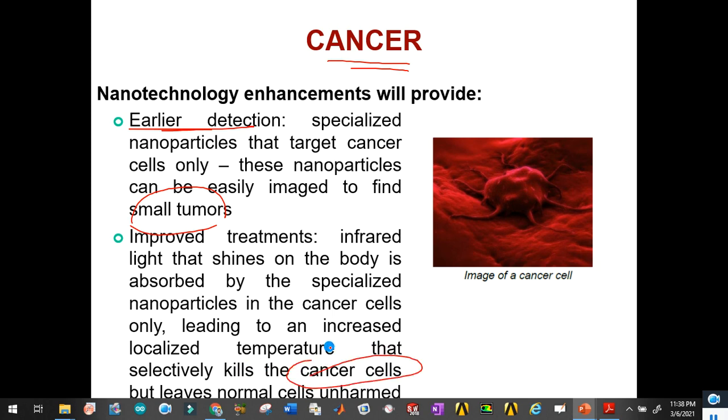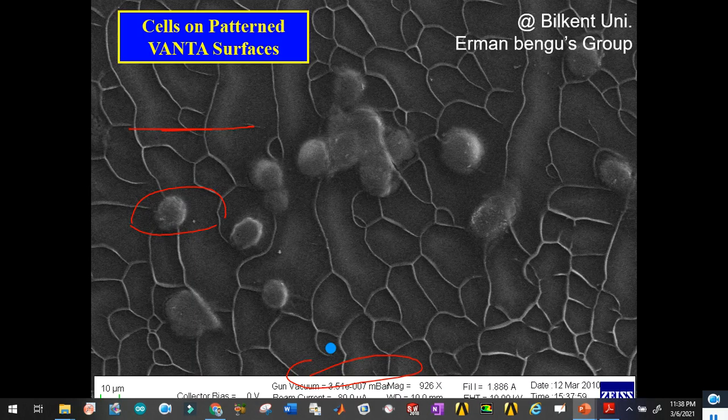So in this way, one of the most incurable diseases, cancer, is nowadays curable. It is just because of materials. People are searching for materials day by day, and they are improving the corresponding properties in this way. Here you can see different grain boundaries and the arrangement of the cells.